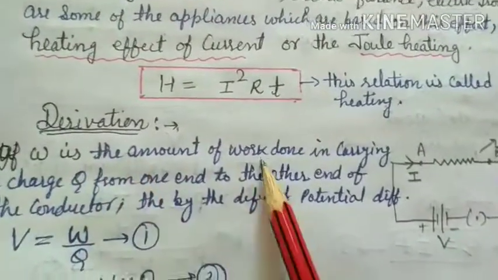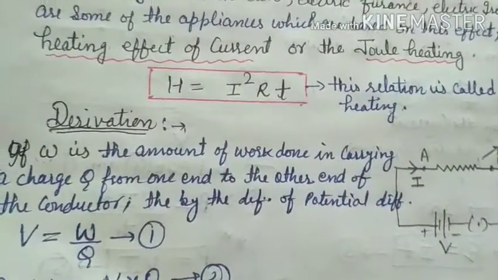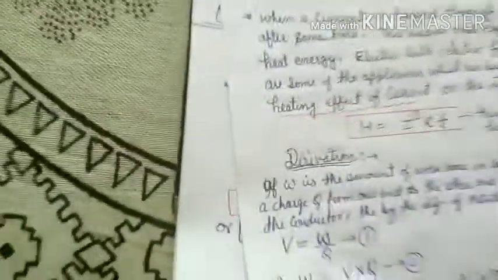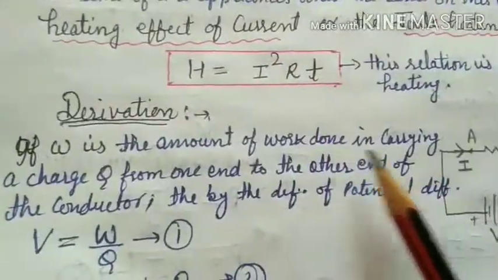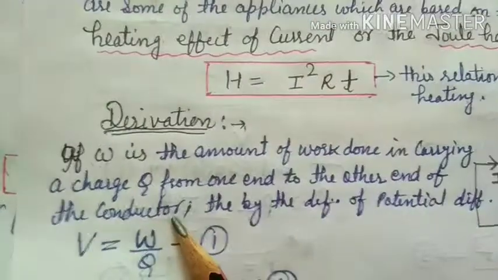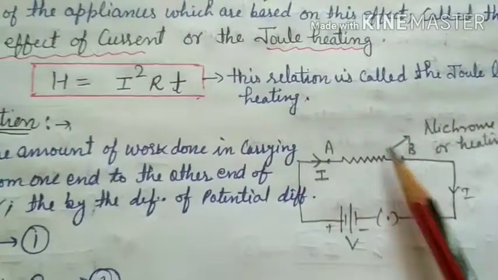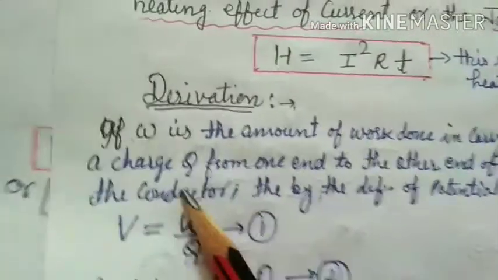Now, if W is the amount of work done in carrying a charge Q from one end of the conductor to the other, let us suppose W is the work done by a conductor in carrying a charge Q from one end A to the other end B of the conductor.